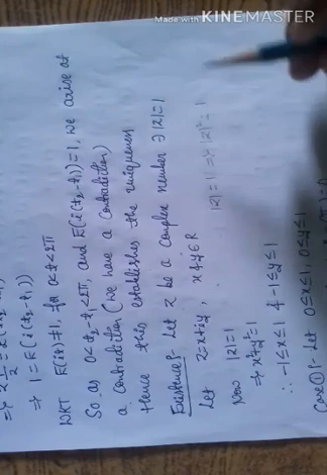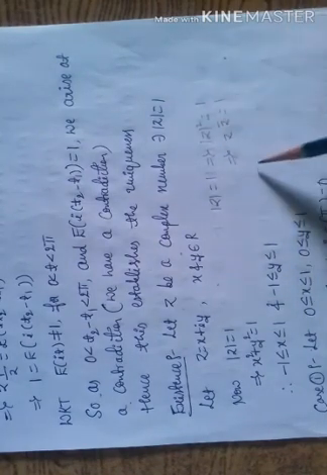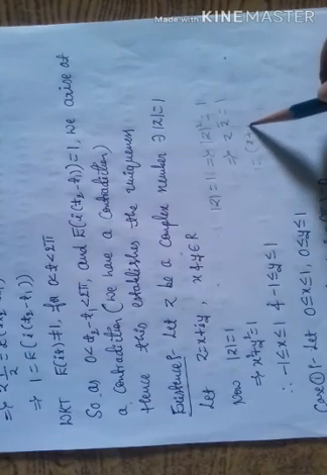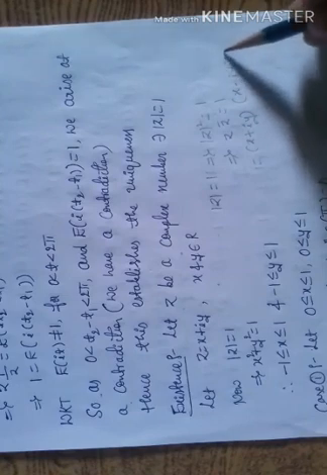1 squared becomes 1. Mod z squared can be written as z into z bar, which is equal to 1. The value of z is x plus iy, and the value of z bar is x minus iy. This is equal to 1.